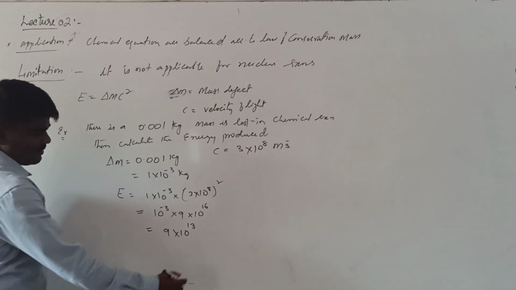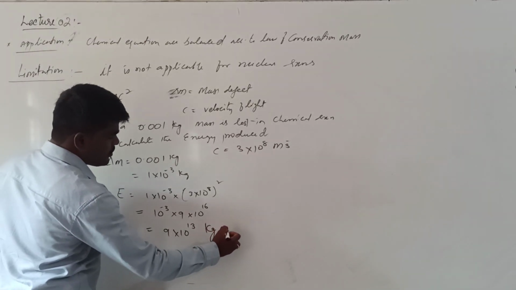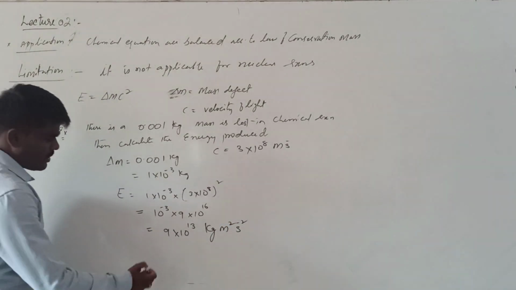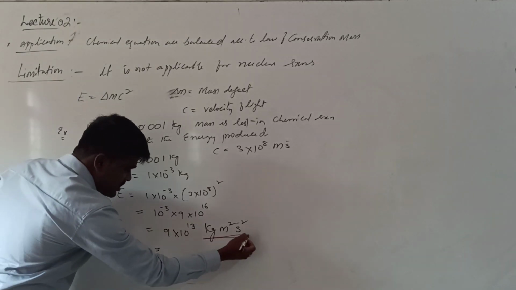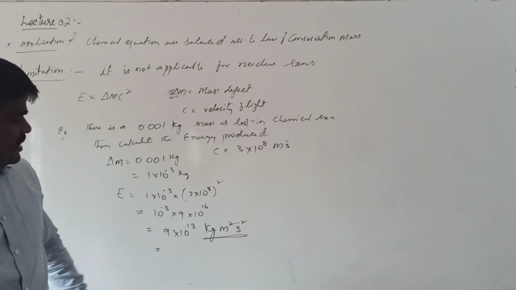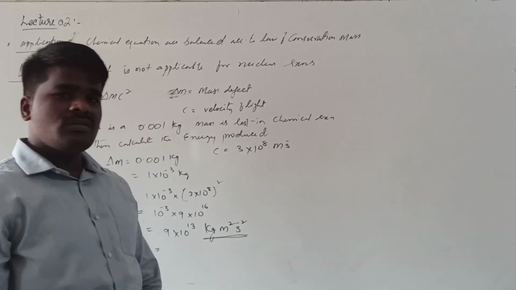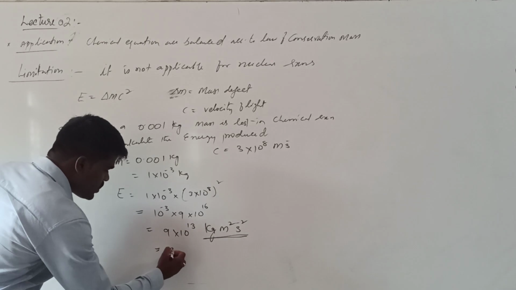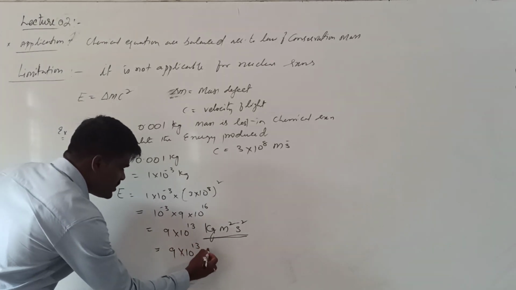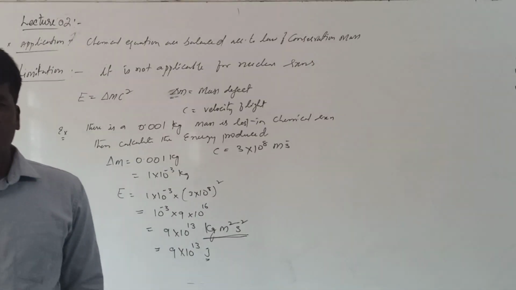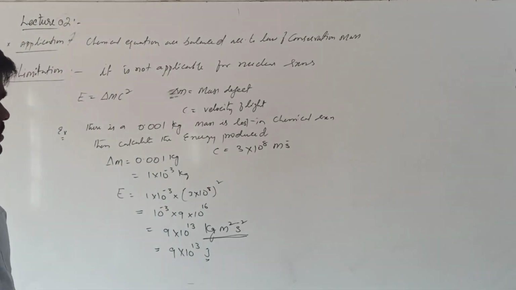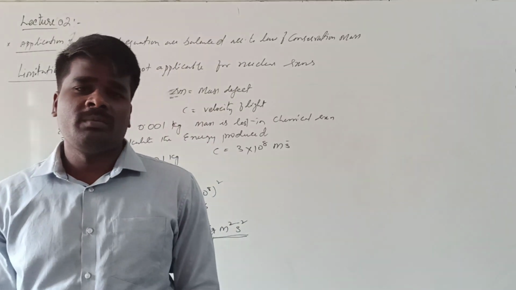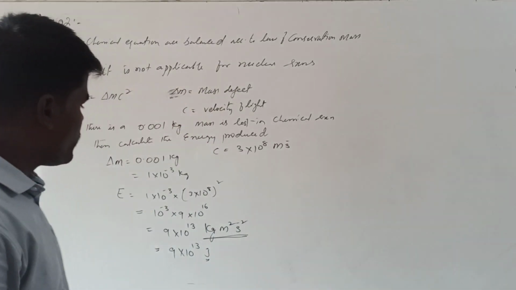9 × 10¹³. What are the units? kg, meter square, second inverse square. This entire unit is equal to what? In the last class we have seen kg meter square second inverse square is called Joule. This much amount of energy will be produced when there is a certain loss of mass. This is one of the limitations of the law of conservation of mass, which cannot be applicable for nuclear reactions. Hope it is clear.